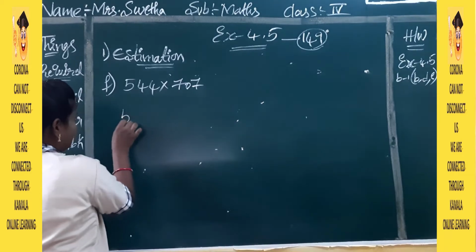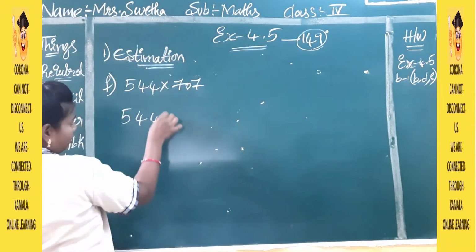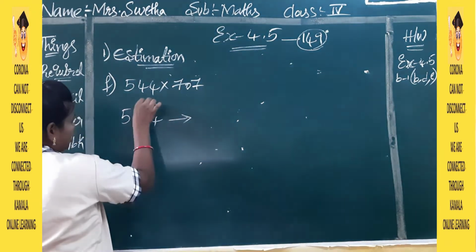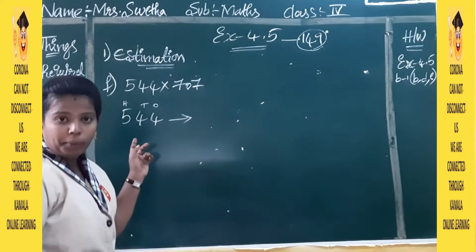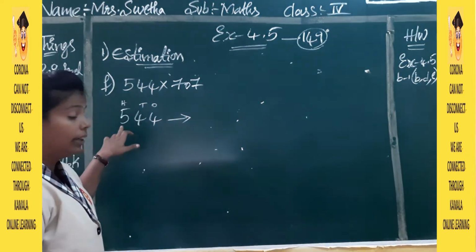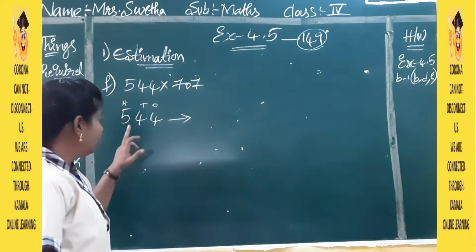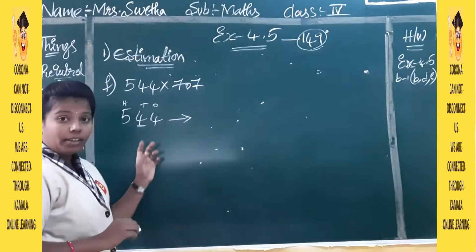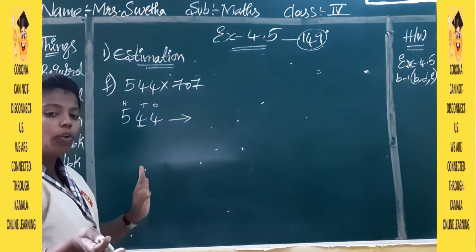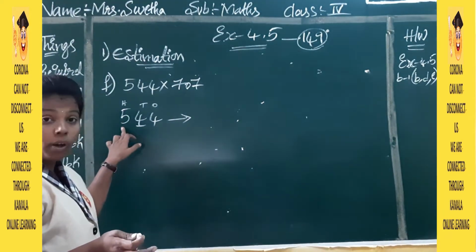Okay. Now the estimation of 544. So here we have ones, tens, hundreds places. 3 places we have here. So we will do the estimation at the hundreds place. So we will check the next number, whether it is 5 or more than 5. Then we will add 1 to our number.